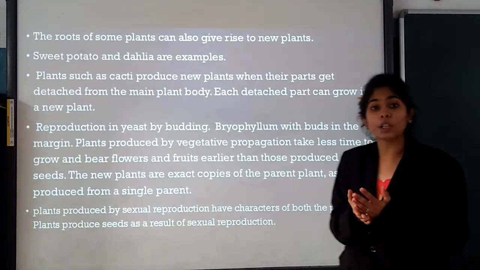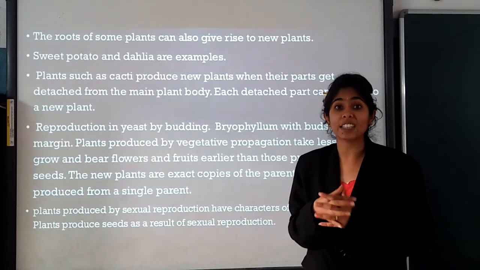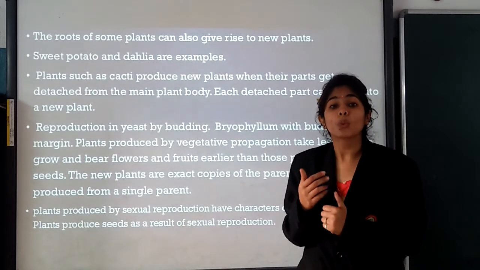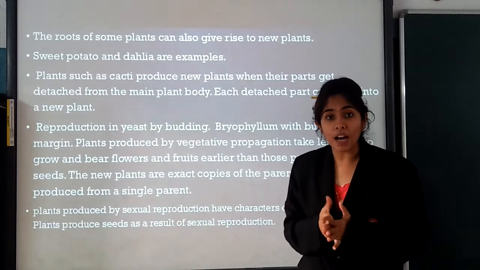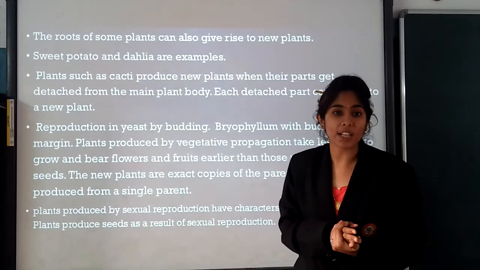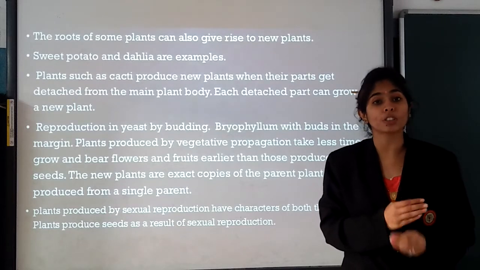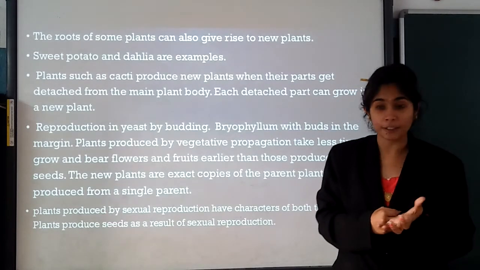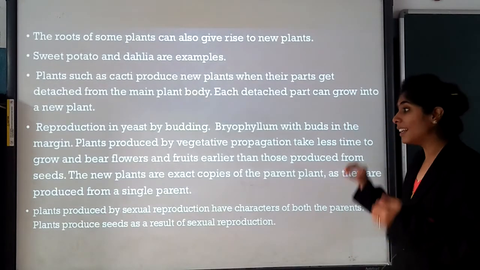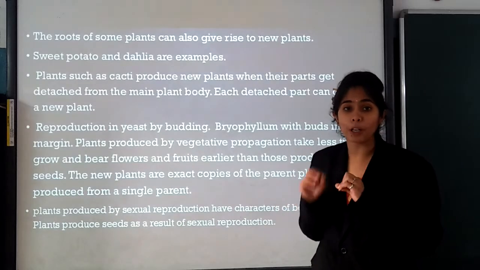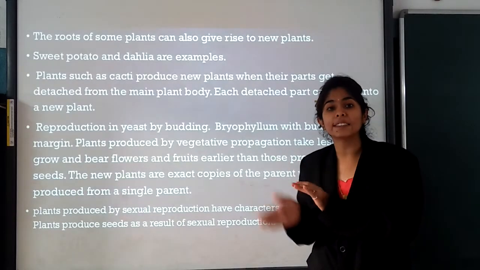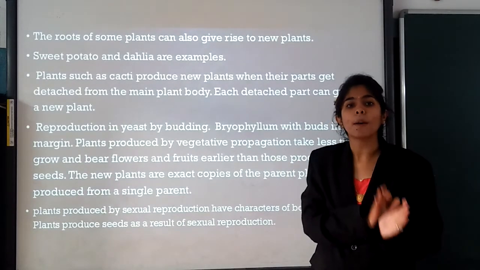So, this is asexual reproduction. What will happen in that? Very quick and very fast production of fruits as well as flowers has been observed as compared to sexual reproduction, which occurs from the seed. And this asexually reproduced plant is exactly a copy of the parent.